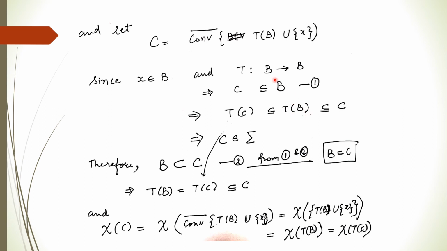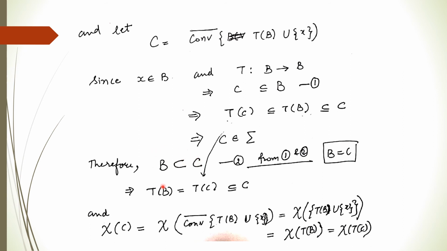But TB is a subset of C. So we get that TC is a subset of C, and further C is a subset of B, so TC is a subset of B. So the mapping T going from C to C has TC also contained in B. So from 1 and 2, C is contained in B, and B is contained in C.